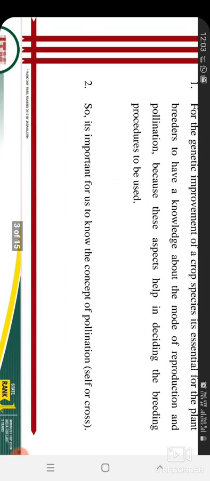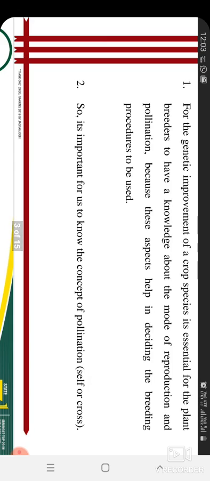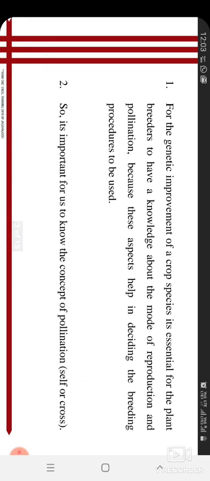Only after that can you start your breeding program. If I give you the task of making a process for rice, you should know whether rice is self-pollinated or cross-pollinated, and if it is self-pollinated, what is the reason why? We will study all these things. That's why the topic is the concept of self-pollinated crops.